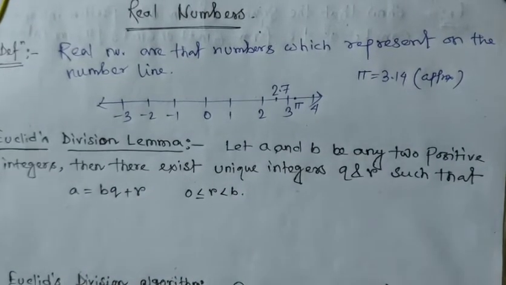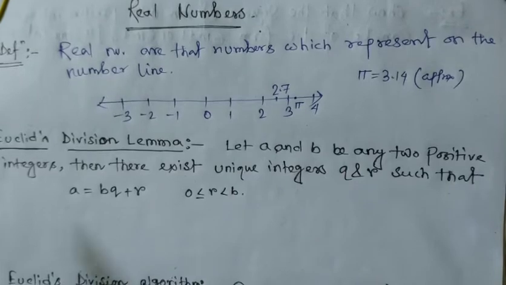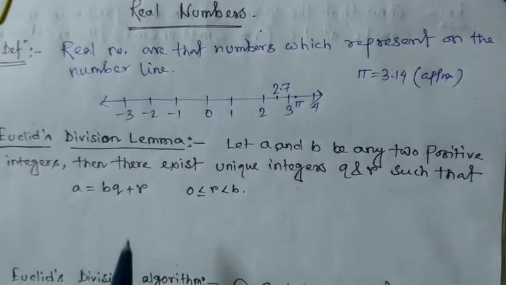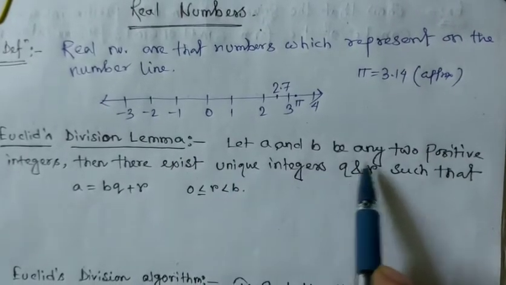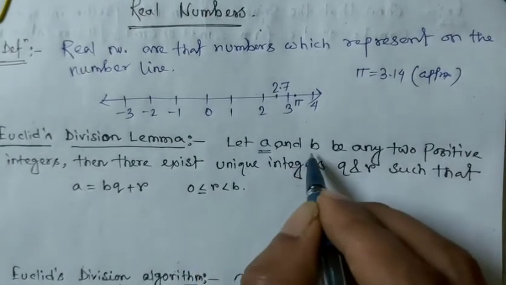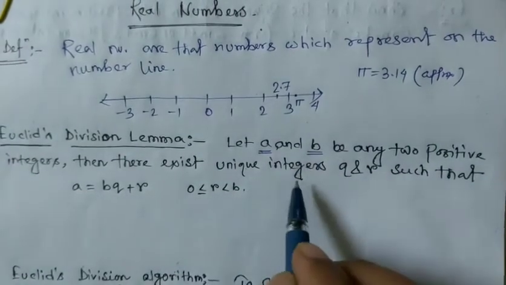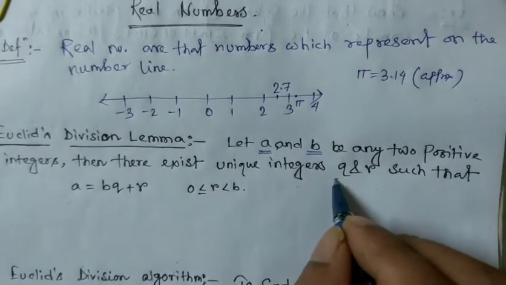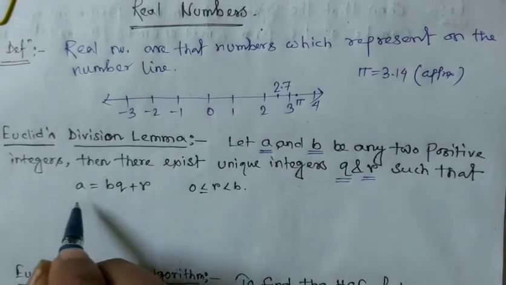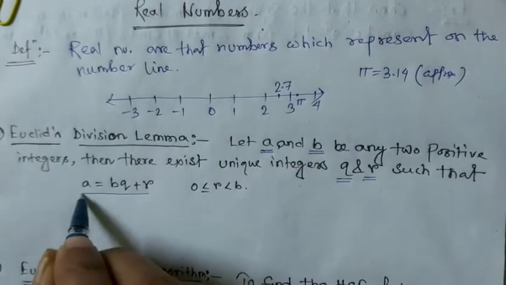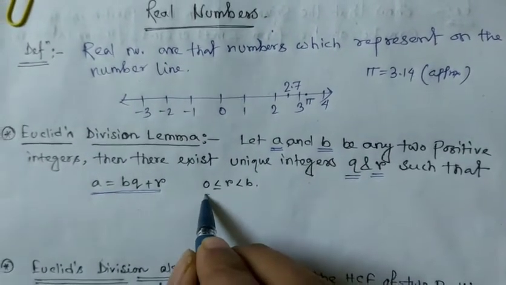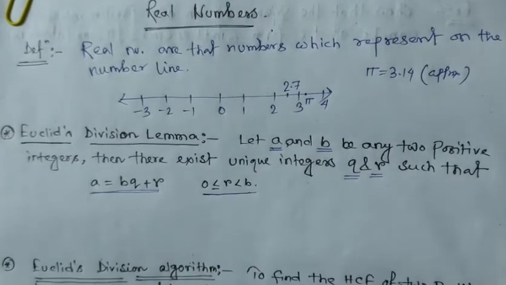Now in the chapter Real Numbers, the first topic is Euclid's division lemma. The statement is: let a and b be any two positive integers. Then there exist unique integers q and r such that a is equal to bq plus r, where r lies between 0 and b.